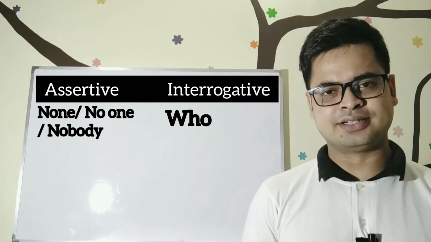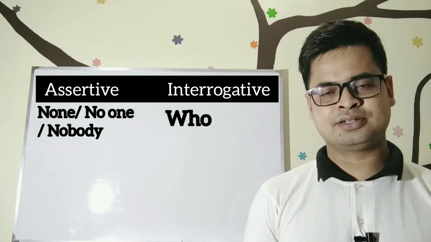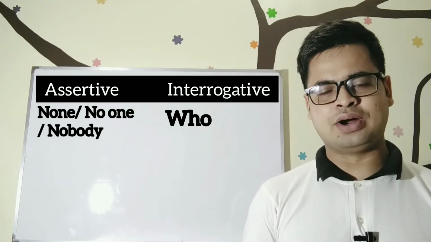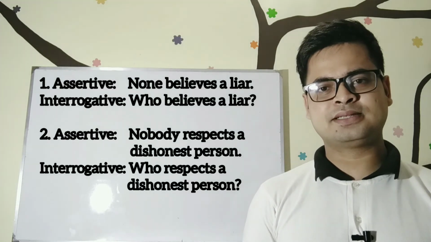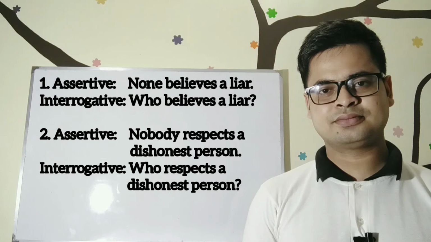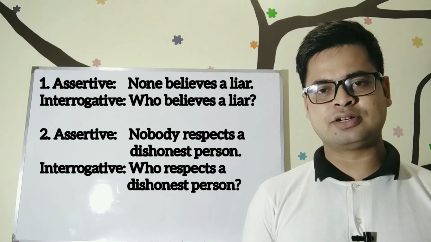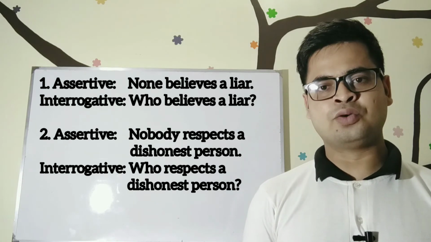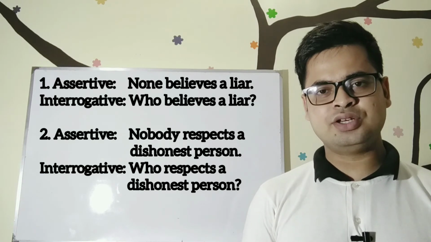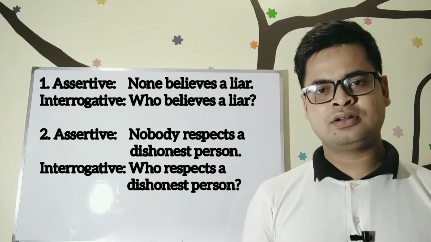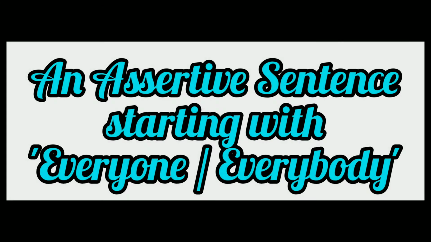If an assertive sentence starts with none, no one, or nobody as subject, we have to write who. So let's see some examples. None believes a liar. Who believes a liar? Nobody respects a dishonest person. Who respects a dishonest person? Here you can see we have used who in the place of none, no one, or nobody.